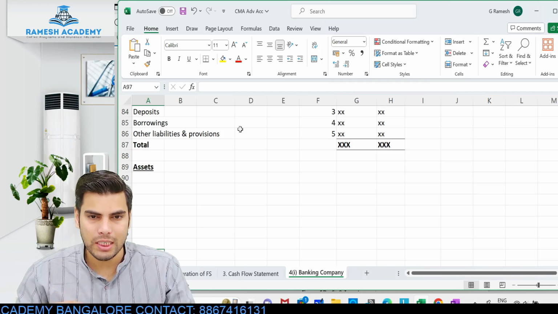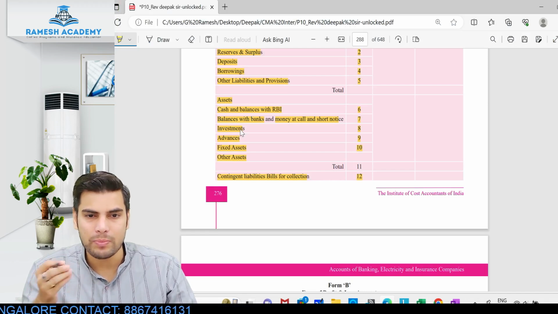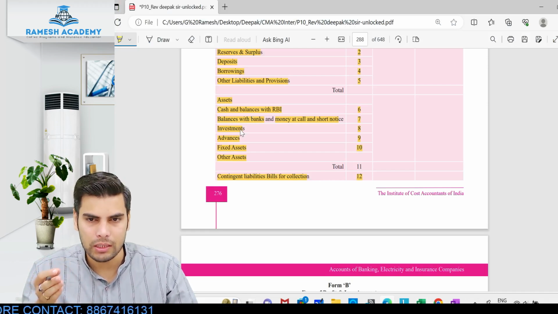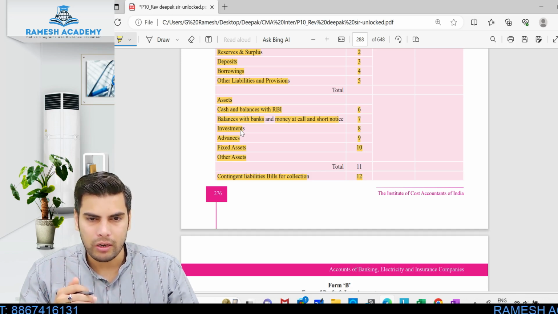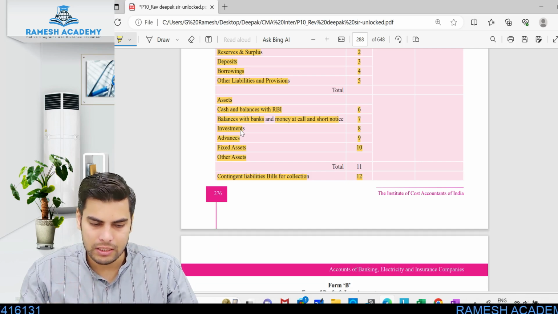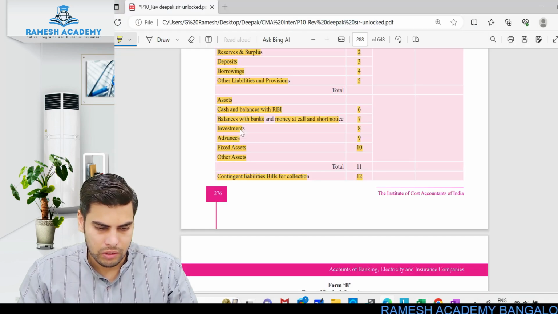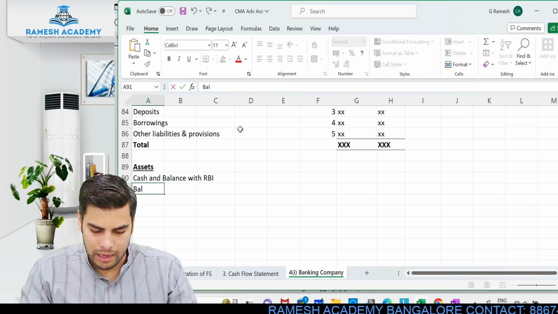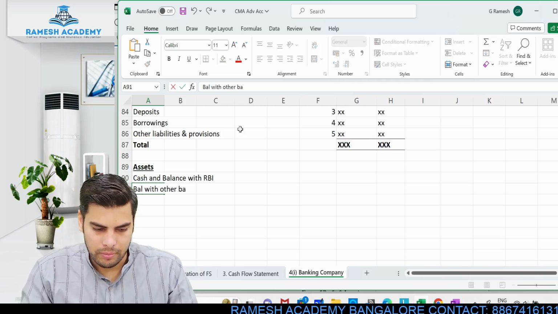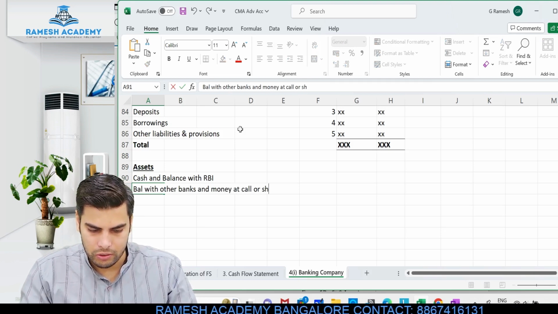That is, the liquid assets is what we will be showing initially. Look at this, cash and balance with RBI. Then it is balance with other bank. Okay, so balance with other bank and money at call and short notice. Then we have got investment. Okay, so advances. Okay, fixed assets and other assets. Okay, I'll just write this. So first thing is cash and balance with RBI. Okay, so balance with other banks and money at call or short notice.